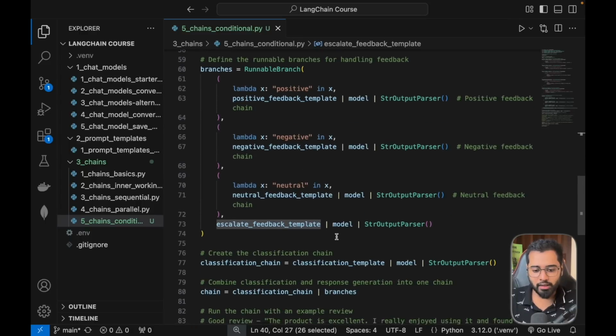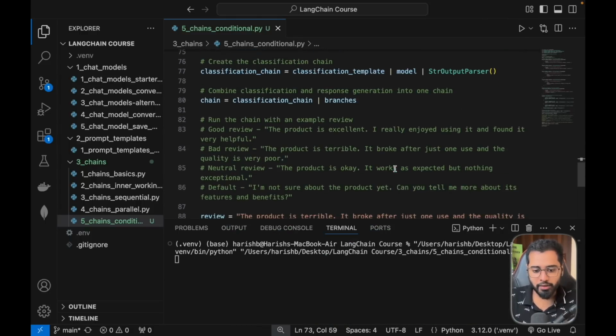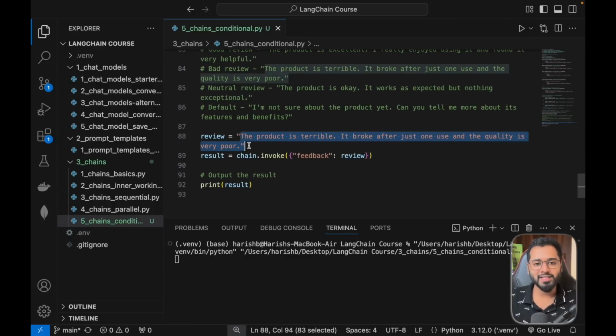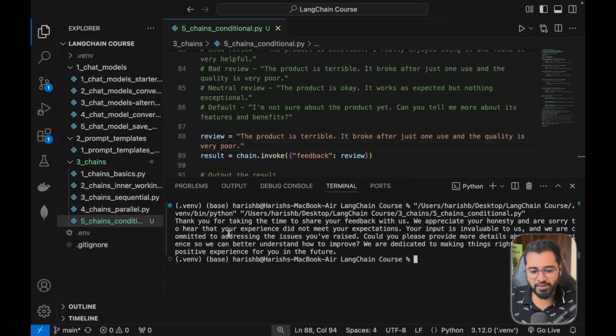So let's actually try to run this file. Currently you can see that this is the review that I've hard coded here. The product is terrible. It just broke after one use. So clearly this is a pretty negative review. If I run this in the terminal, let's give it a few seconds. All right, you can see that it gives a proper response to the negative feedback from the user. It apologizes for its service, and it's asking for more details the user faced.